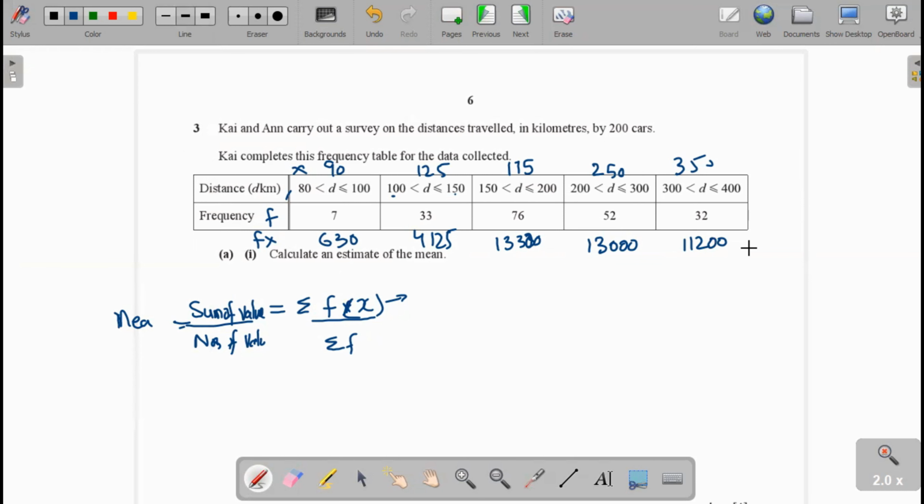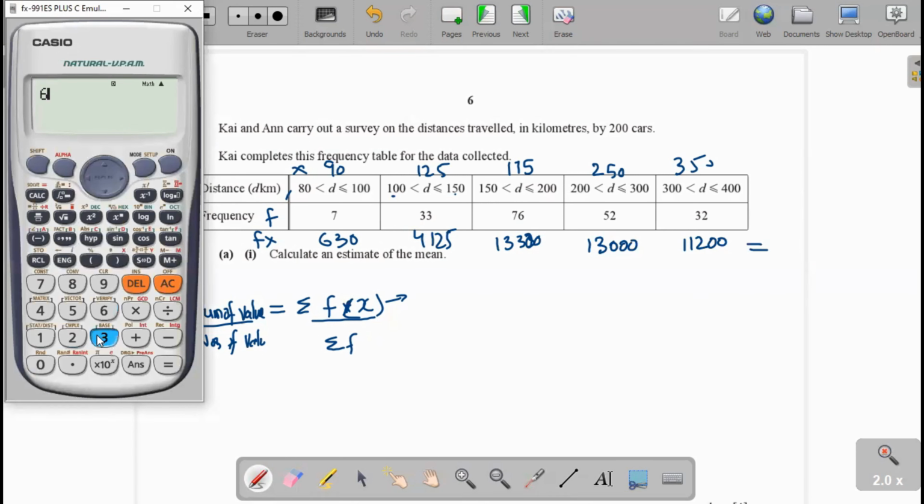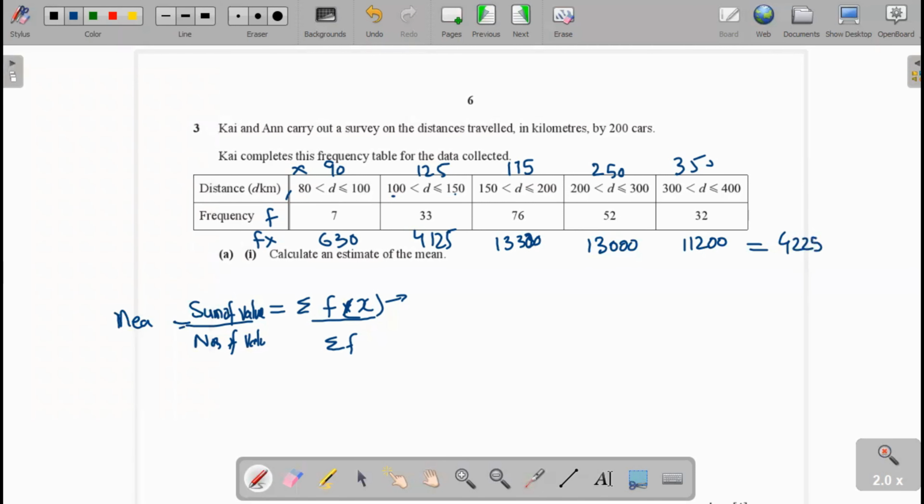Now we add these values. 630 plus 4,125 plus 13,300 plus 13,000 plus 11,200. We get 42,255. We write it 42,255 divided by total frequency.